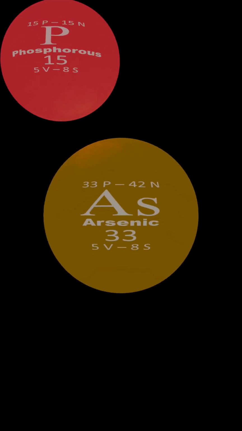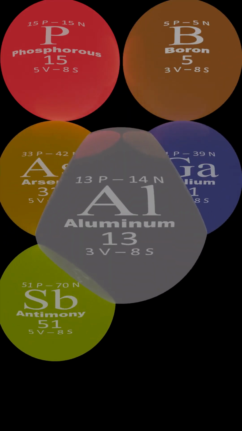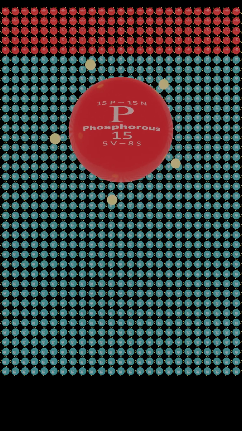Phosphorus, arsenic, antimony, boron, gallium, and aluminium are used in a high-temperature process called doping. Here, one side of the silicon is coated in phosphorus, which has 5 electrons in its valence shell. The other side is coated in boron, which has 3 electrons in its valence shell. Diffusion creates 2 different types of material.